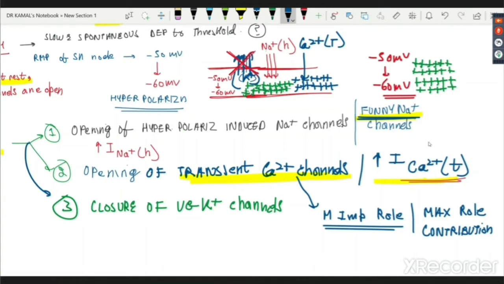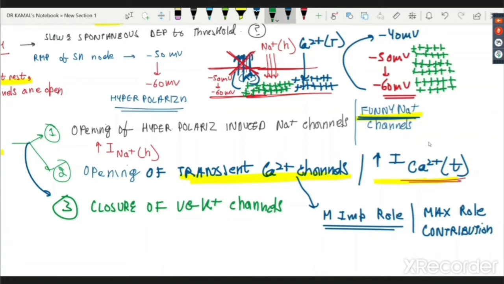Now, when I add lots and lots of positive to minus 60, the value will reach minus 40. And mind you, I have closed the potassium also, so no positive charge is leaving the cell. So even the positive potassium starts accumulating. Because of these three reasons occurring one after another, I reach minus 40 millivolt, which is my threshold potential.